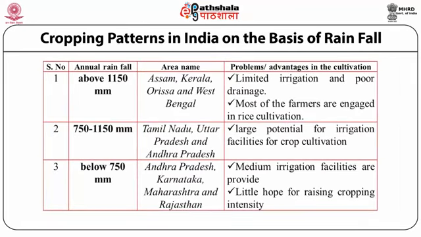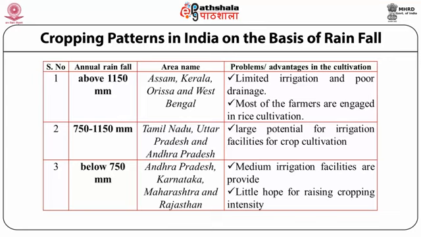The cropping pattern of India is also classified on the basis of rainfall. Annual rainfall above 1150 millimeters per annum is reported in the areas of Assam, Kerala, Odisha, and West Bengal. The advantage of such rainfall is limited need for irrigation in this area. Rainfall between 750 and 1150 millimeters is reported in Tamil Nadu, Uttar Pradesh and Andhra Pradesh. Here, large potential is used for irrigation facilities to improve crop cultivation.